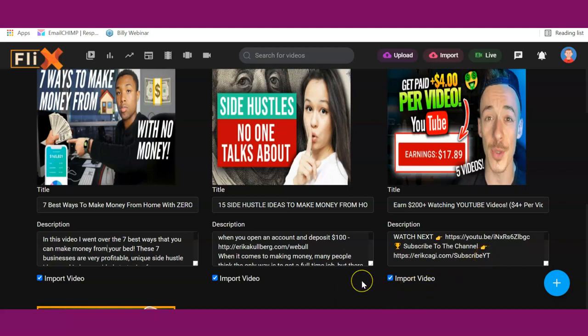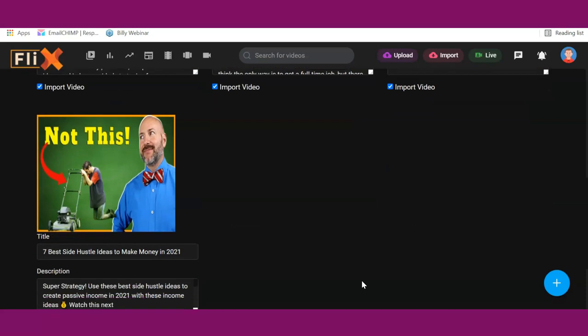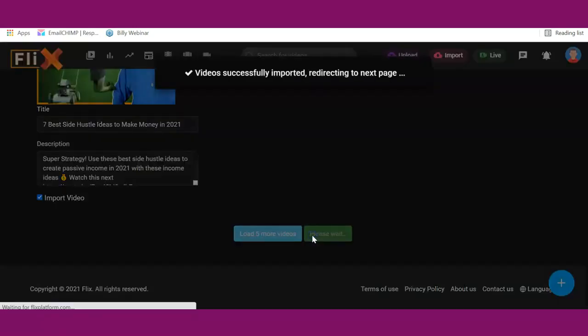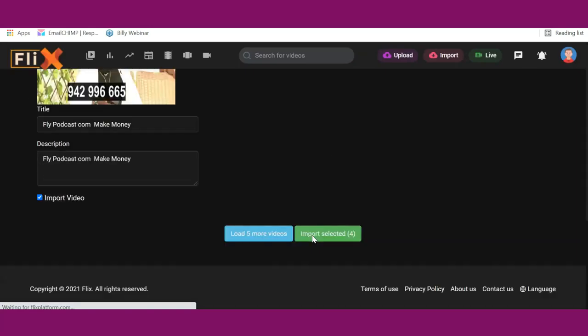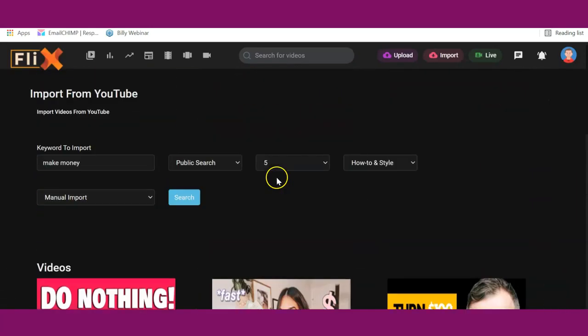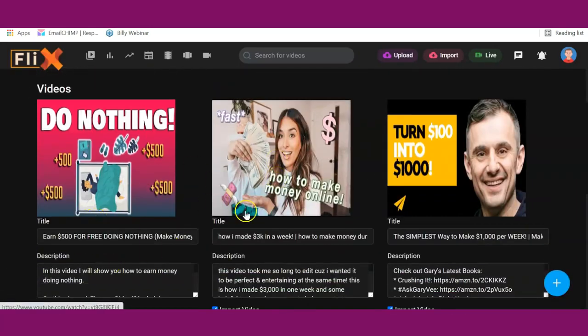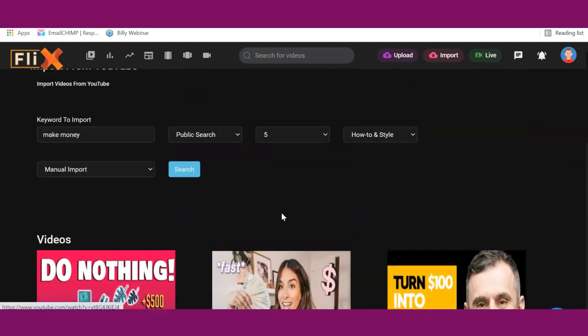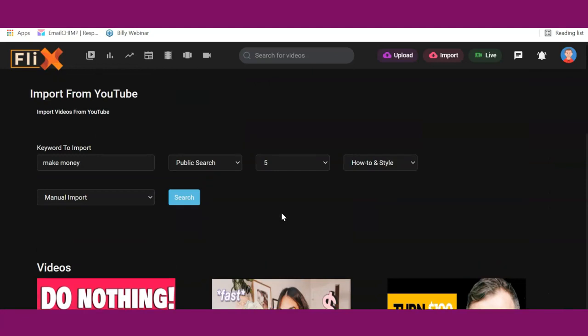Once you're done with that, the next thing is just to scroll down and click on import the selected videos, and in one click you can see the videos are imported automatically, and it takes you to the next page where you can import other videos. So you can import as many videos as possible. Remember, we set the page to 5, that's why it's showing 5 videos per page.